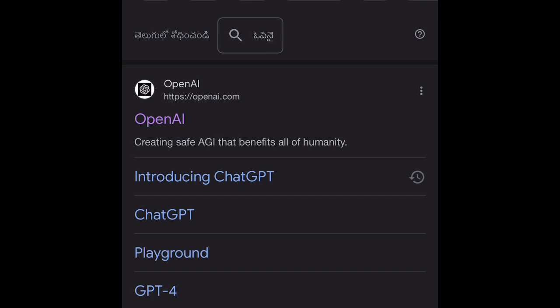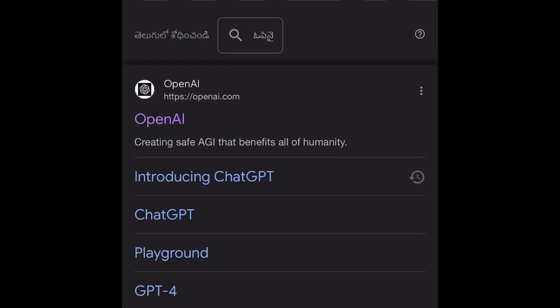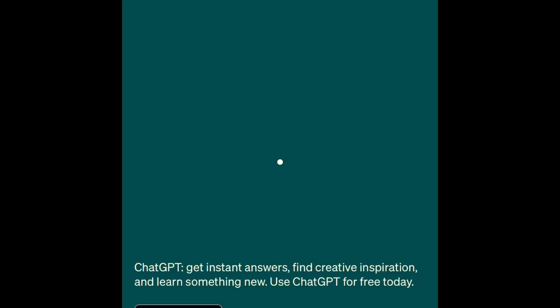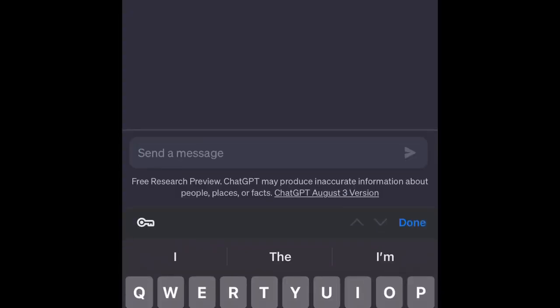So you need to type OpenAI. In this, you need to go for ChatGPT. Go to the first link. I will share the link in the WhatsApp. Okay, this is the first link. Try on web. I'm going to try this on the website.